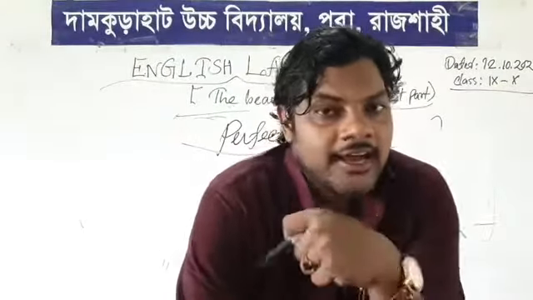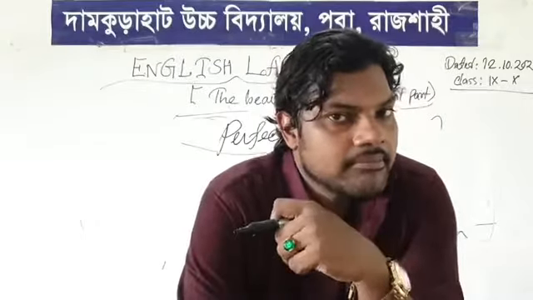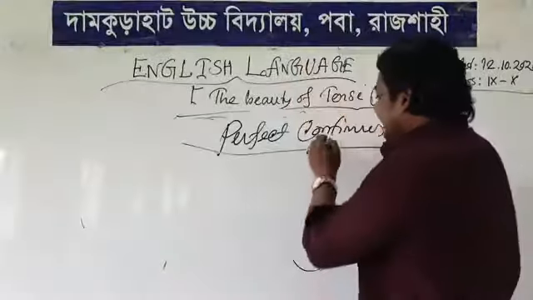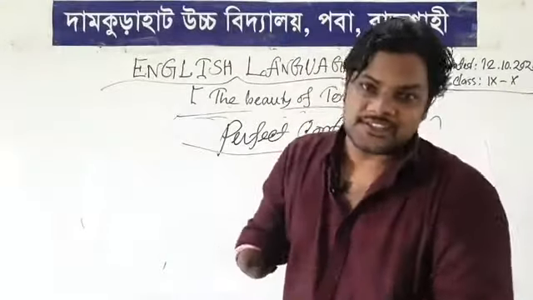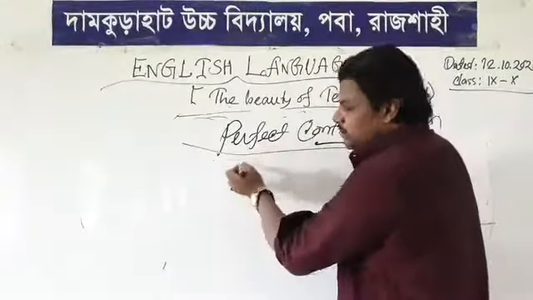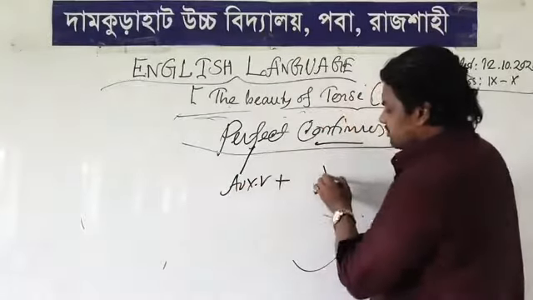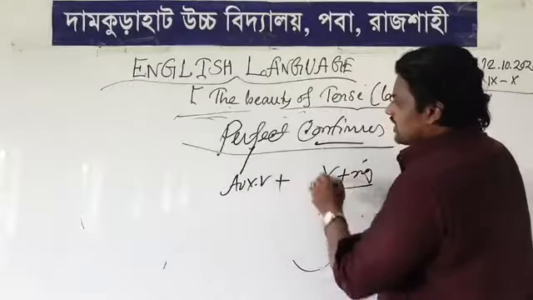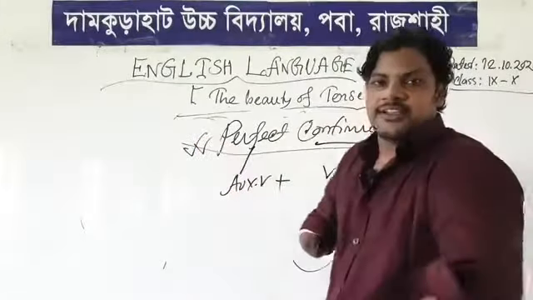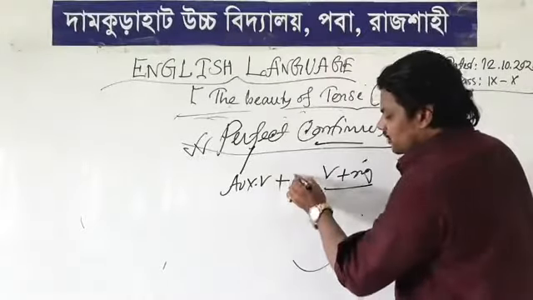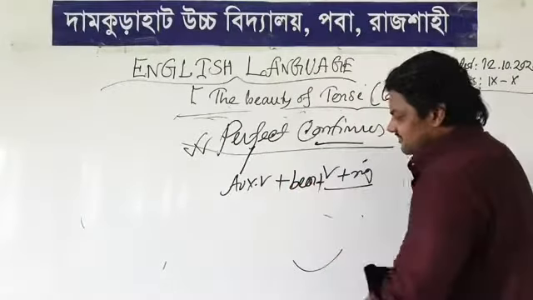We see an auxiliary verb added and the main thing is the verb's past participle form. And continuous means verb plus ing. So we can use both: the perfect auxiliary verb and the continuous verb plus ing. But because perfect and continuous are different, we add a different word. What is it? It is been.